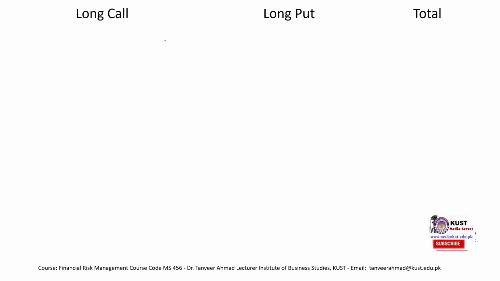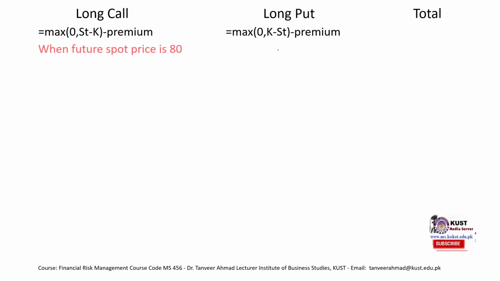Okay, so again we are going to use the manual method to calculate profit and loss of this strategy. The profit and loss from the long call can be calculated using this formula. This isn't a new formula. We have already seen this formula: maximum of 0, ST minus K minus premium, and the long put profit loss can be calculated using this formula.